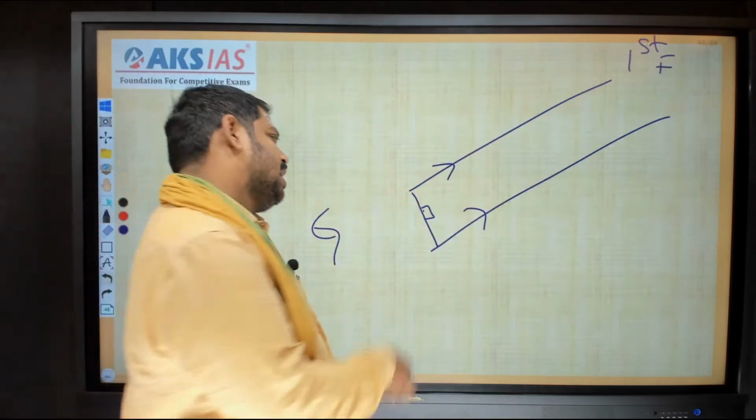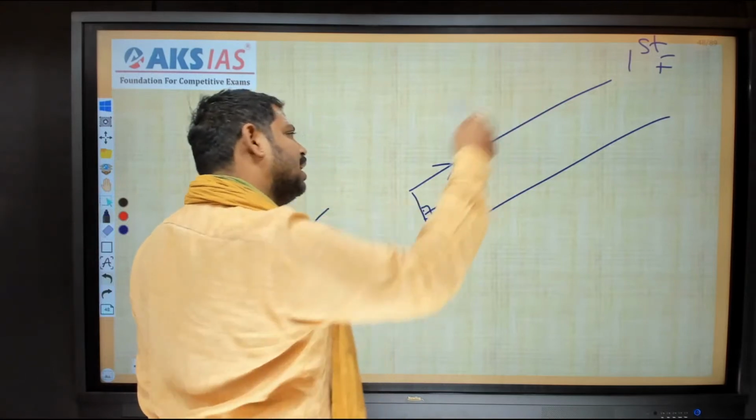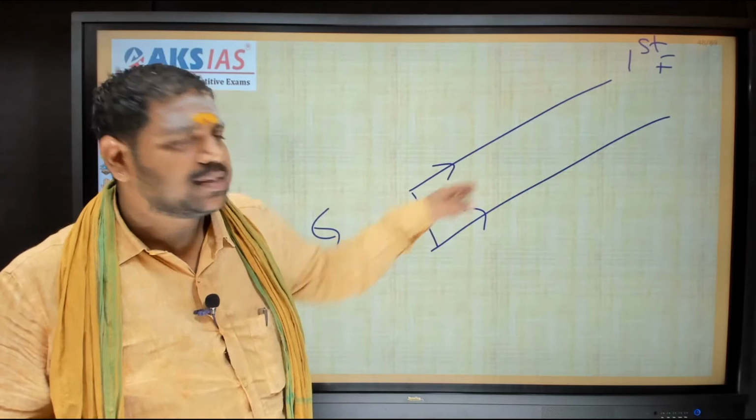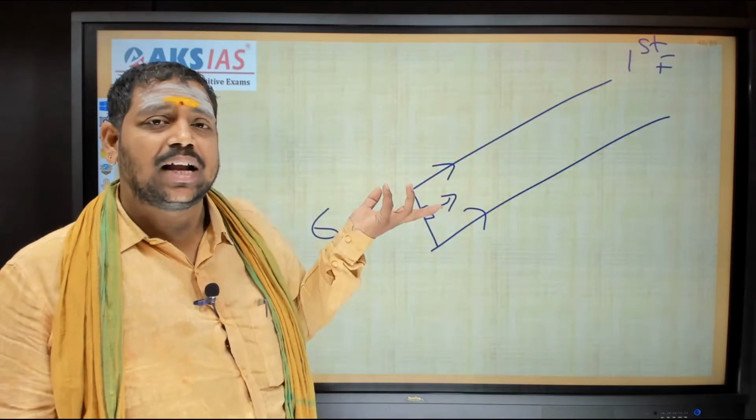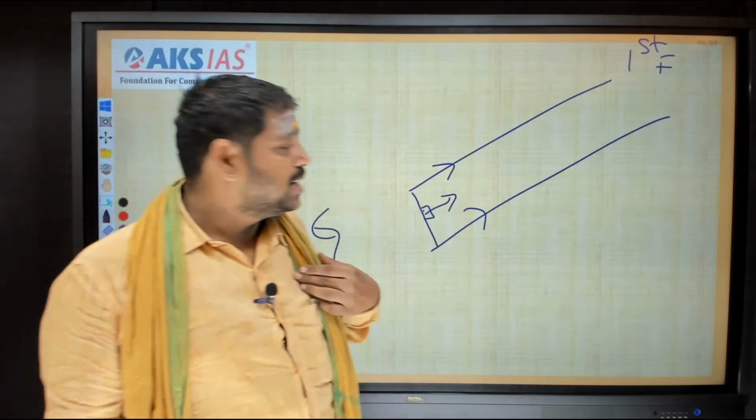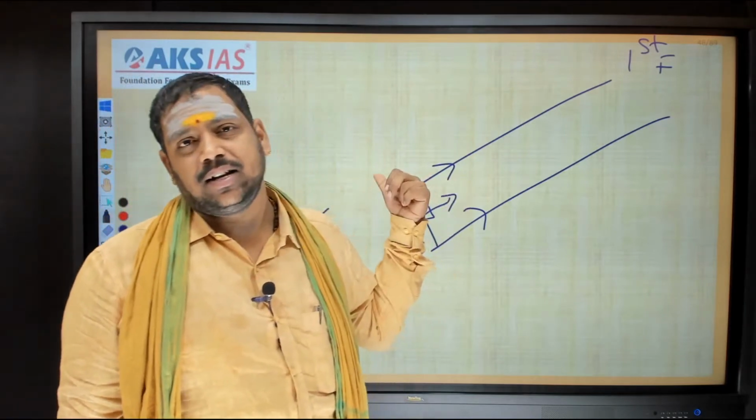Suppose I am trying to move in the direction of the escalator. Then I am also moving, the escalator is also moving, so my speed will be increased. I will reach the destination earlier. That means my journey is supported by the escalator.